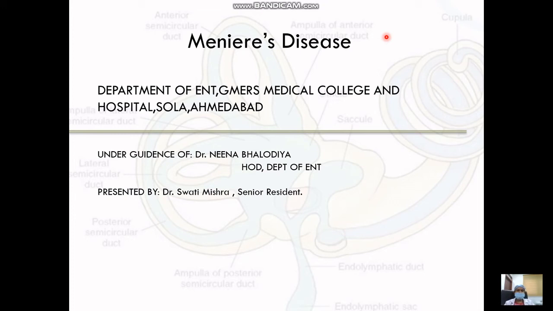Hello everyone. Today we will be studying one of the diseases commonly seen in ENT practice, which is Meniere's disease. This is a disorder of the inner ear. A quick review about the inner ear.